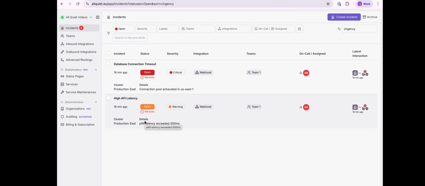However, right now I'm still receiving two different notifications to my phone. And even though I know both incidents come from the same regional issue, they create unnecessary clutter. We now want to group them into one incident to reduce noise and stay focused.